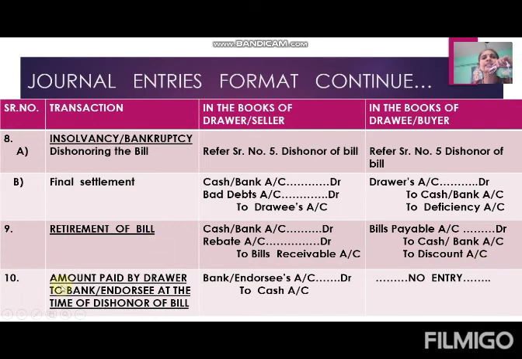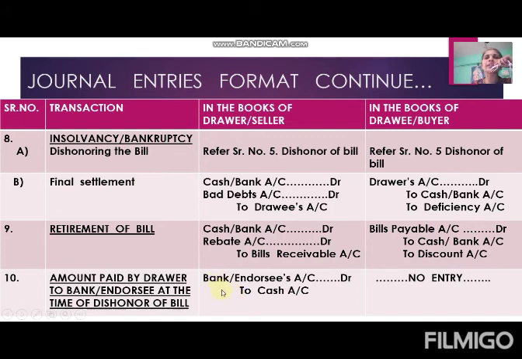Then the last entry: amount paid by drawer to bank or endorsee at the time of dishonor of bill. See, I told you that whenever dishonor takes place, especially in the case of discounting and endorsement, the drawer acts as a middleman. The drawer has to make the payment to the bank or endorsee at the time of dishonor of the bill.